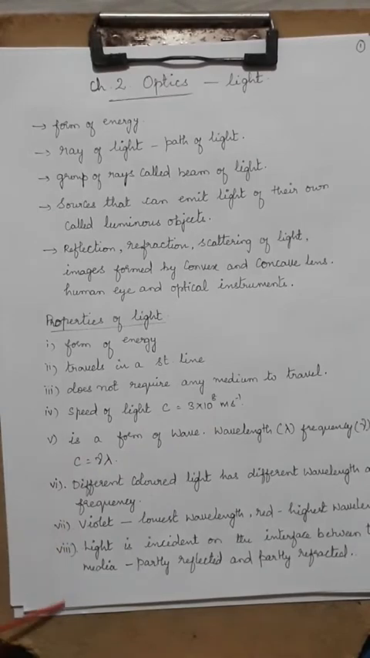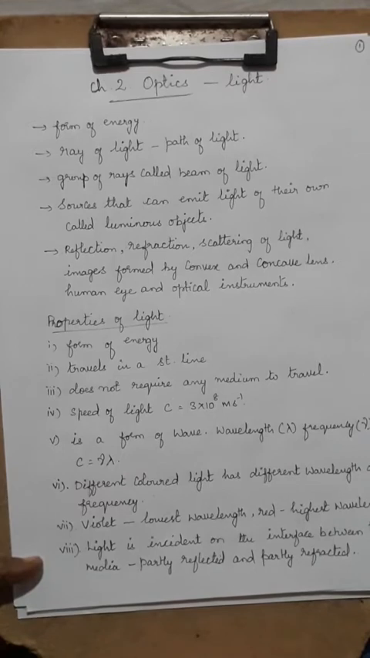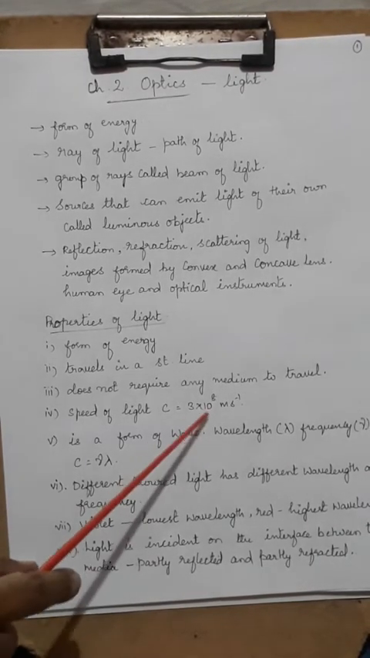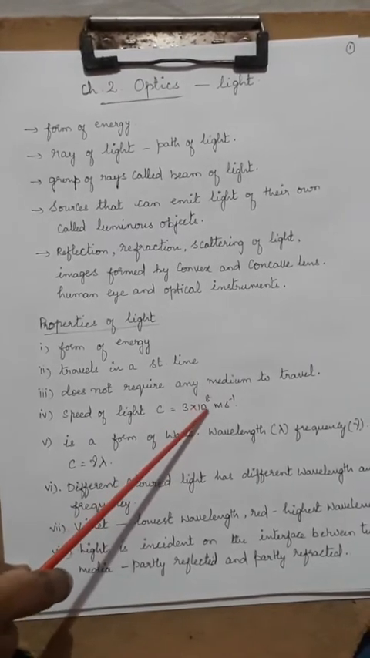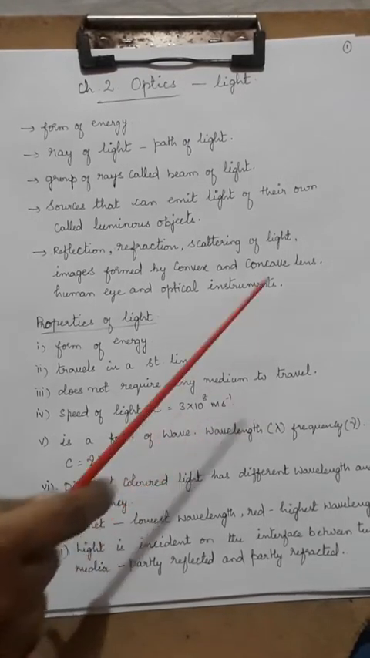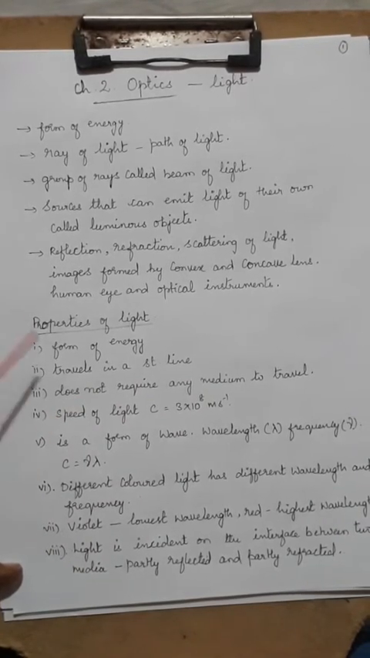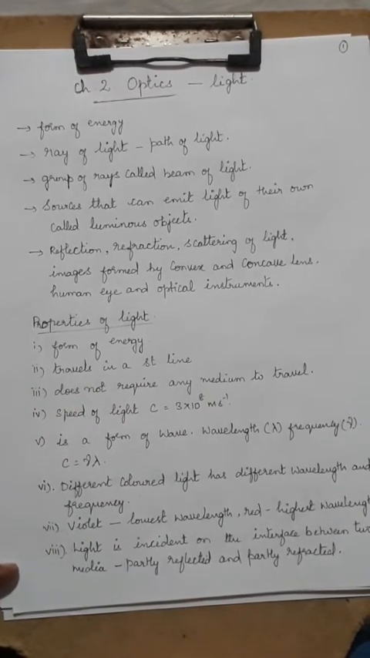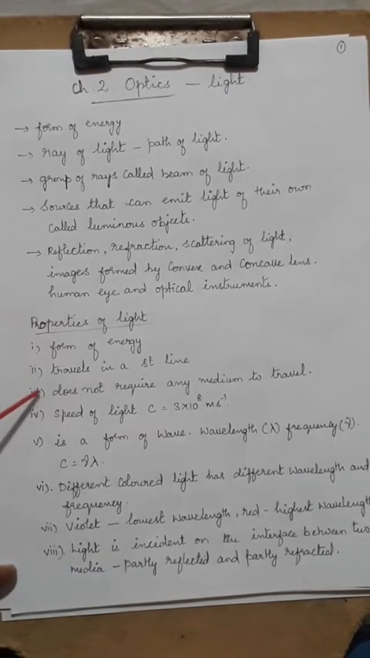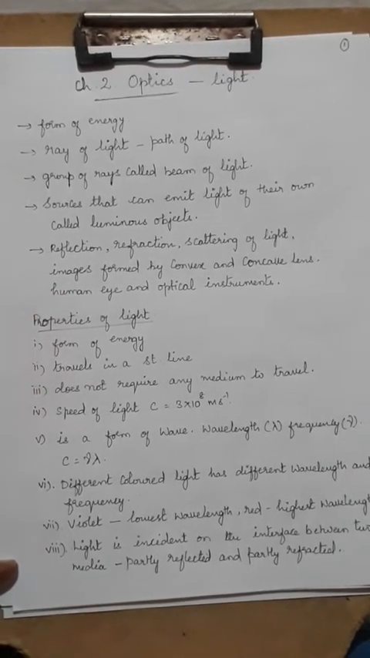You would have studied about sound. You know what the speed of sound is? Speed of sound is only 330. But speed of light is 3 into 10 power 8. The meaning of 10 power 8 is 1 followed by 8 zeros. It travels so many meters in 1 second. So imagine how quick light can travel. And also it does not require any medium to travel. That is how later modern physics could conclude that light consists of electromagnetic waves.